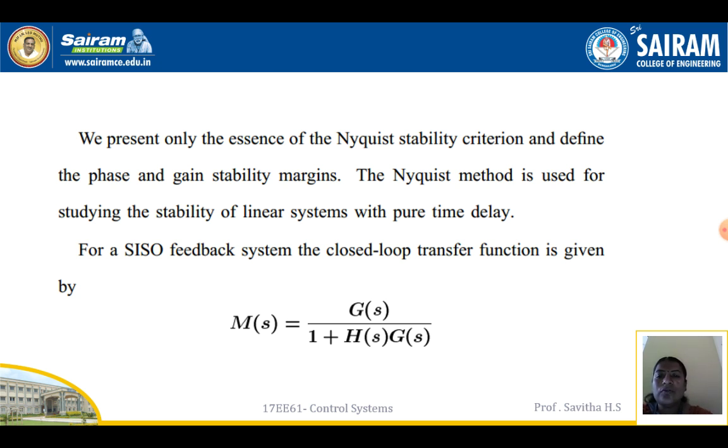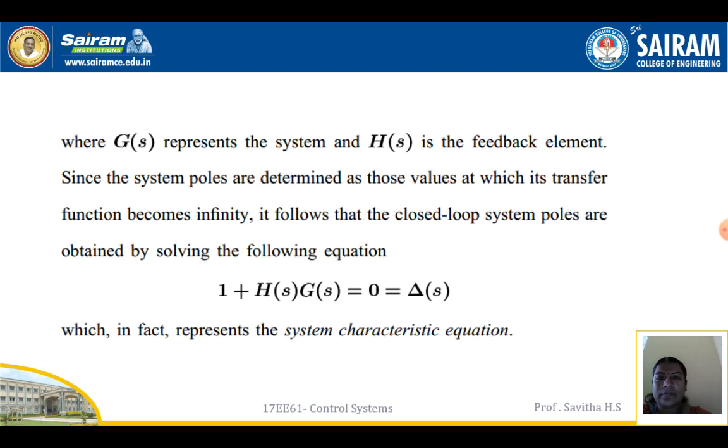For a SISO feedback system, the closed loop transfer function is given by M(s) = G(s) divided by 1 + H(s)G(s), where G(s) represents the system and H(s) is the feedback element. Since the system poles are determined as those values at which its transfer function becomes infinity, it follows that the closed loop system poles are obtained by solving the following equation: 1 + G(s)H(s) = 0, denoted by Δ(s), which in fact represents the system characteristic equation.